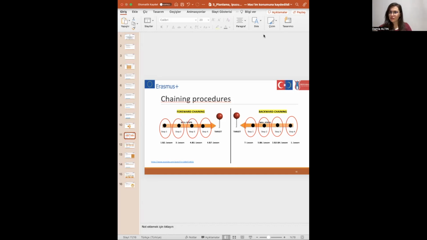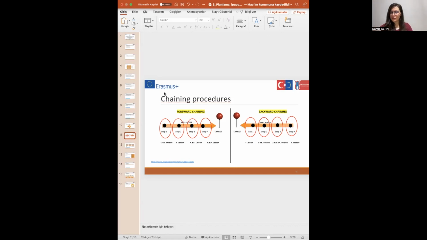This is the common point, but there's a difference between forward chaining and backward chaining. For forward chaining, you start to teach from the first step to the last step. In backward chaining, you start to teach from the last step to the first step. I know it sounds a little weird, but I'm sure you will understand better.